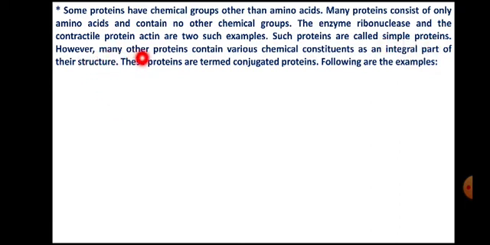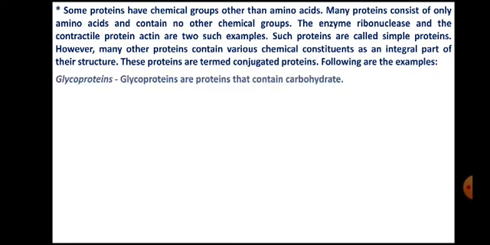That means they are only made up of amino acids. However, there may be proteins that contain various chemical constituents along with amino acids as an integral part of their structure. These proteins are called conjugated proteins. That means they are conjugated with some other chemical groups. Let us see what these different chemical groups are.